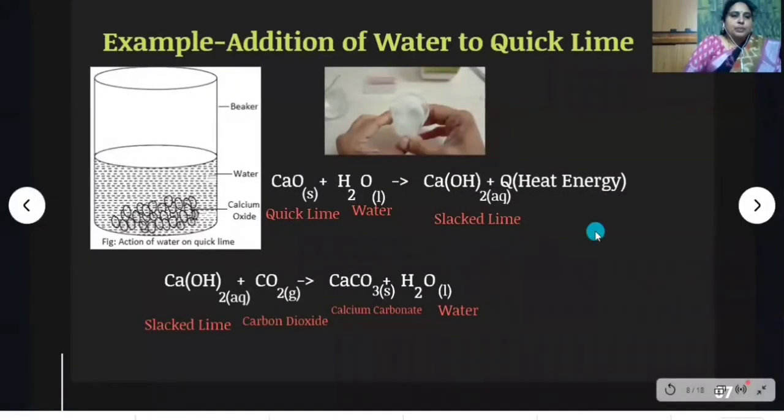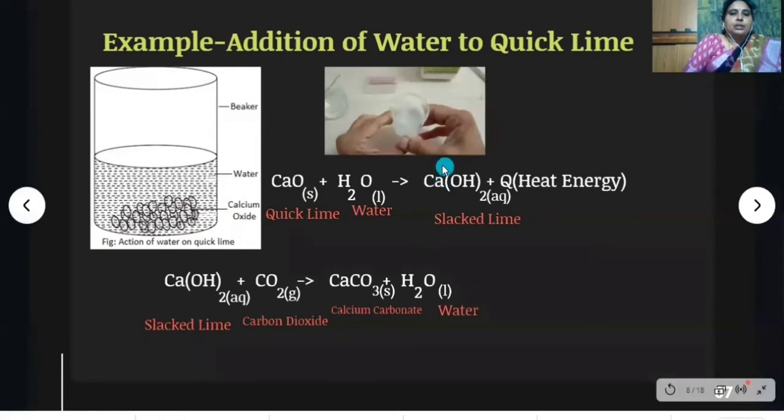Let us perform one activity, children. In this activity, we are taking calcium oxide. Calcium oxide means quicklime. Then we have to add water to this calcium oxide. After adding, you touch the walls of the container. What do you observe here?